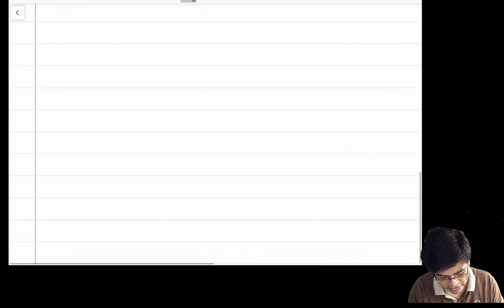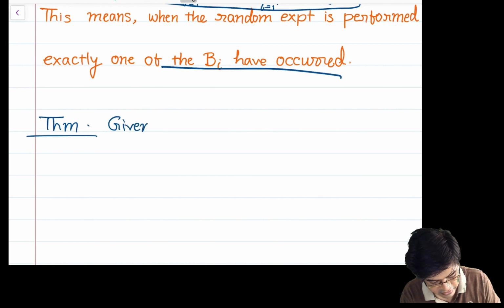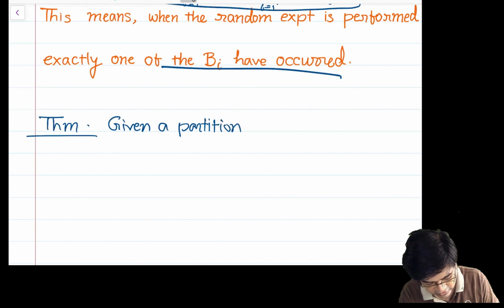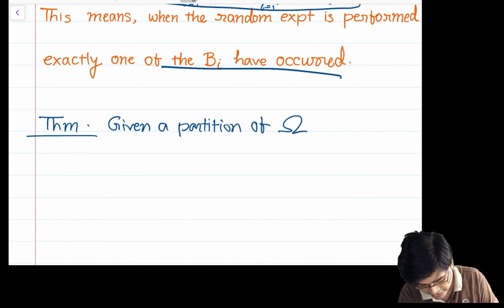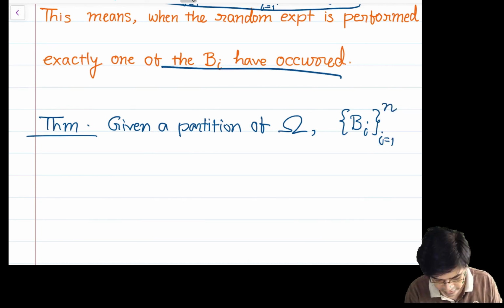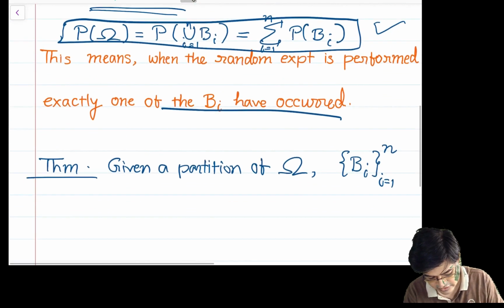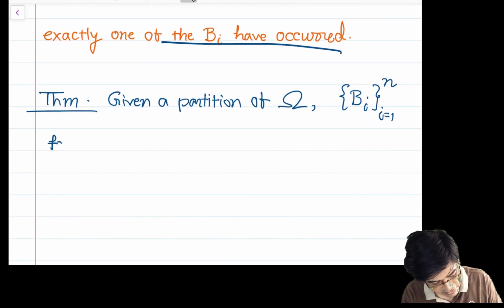So what is the theorem on total probability? Let us state it here. Given a partition of sample space omega, what is that partition? In terms of bi, i equal to 1 to n. We have already seen that the sample space can be partitioned into this, for any event A.